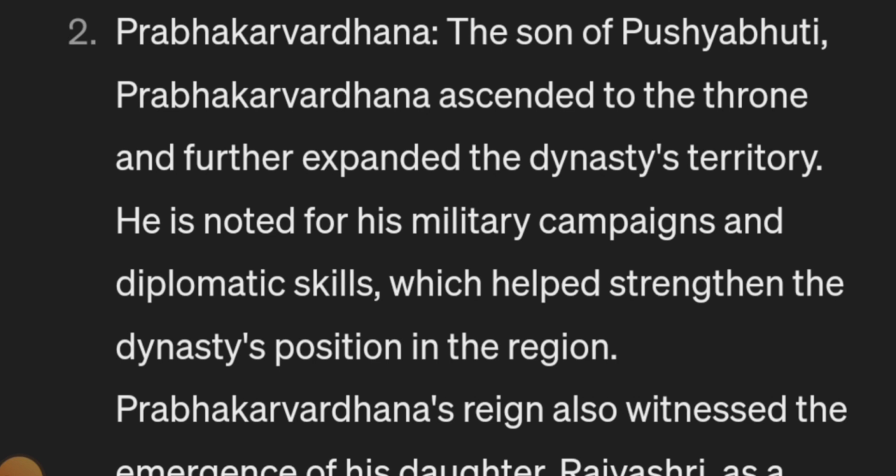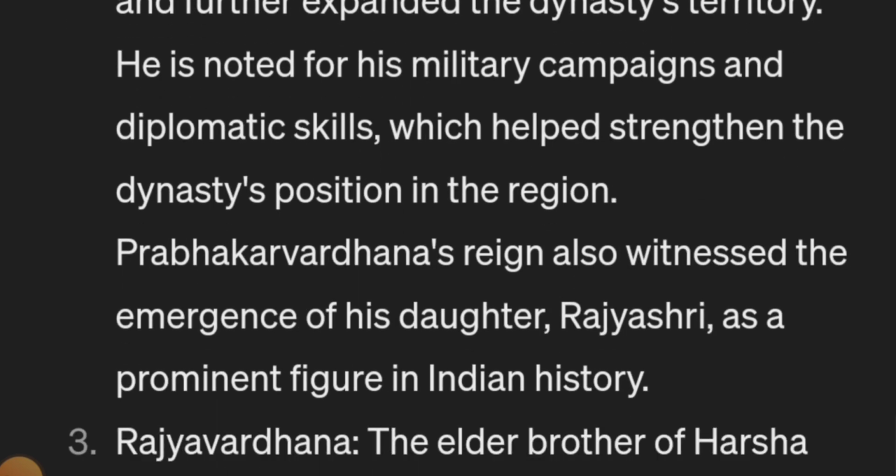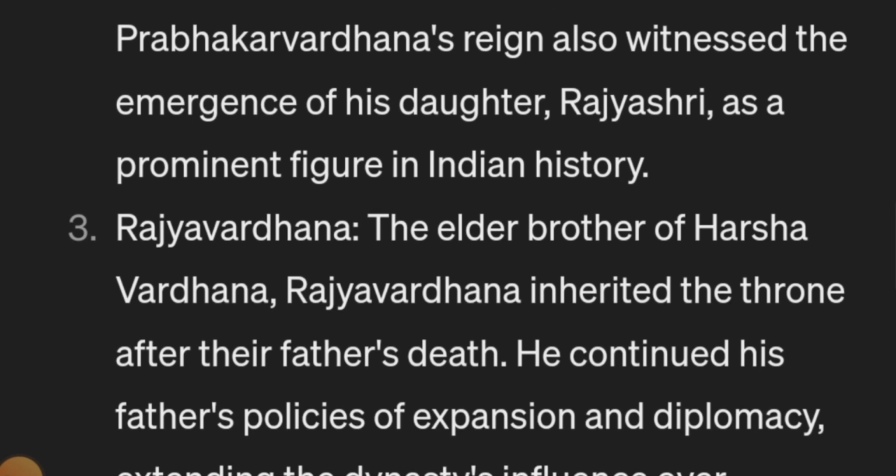After that, he married his daughter Rajyashri to the Makhri king Grahavarman. After that he attacked the Malwa plateau and established his rule all over it, and one of the most important cities was Vidisha. He captured Vidisha. Prabhakarvardhana's reign also witnessed the emergence of his daughter Rajyashri as a prominent figure in Indian history.